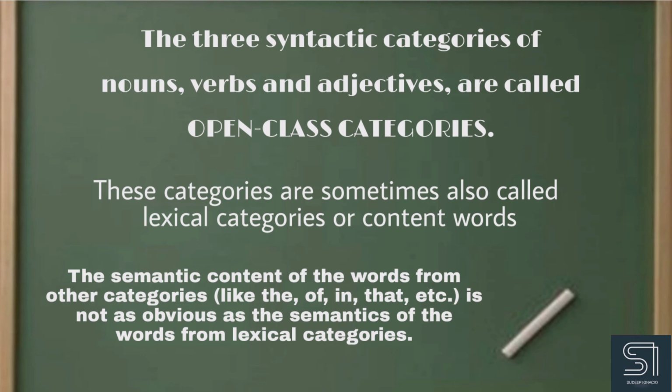The three syntactic categories of nouns, verbs, and adjectives are called open class categories. These categories are considered open because when new words get added to the language, they are almost always in one of these three categories. So the categories are open to new members. These categories are sometimes also called lexical categories or content words because they do most of the lexical semantic work in a sentence. So they convey most of the meaning of a sentence.